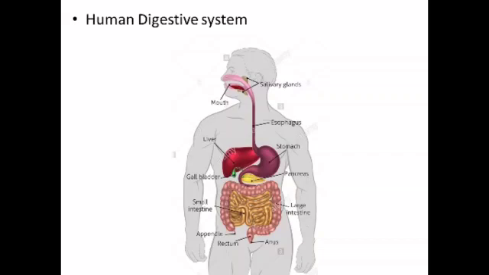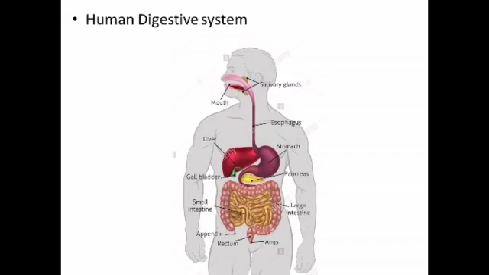The stomach is present on the left hand side of the abdomen. The food is churned in the stomach for nearly 3 hours. The food breaks into small pieces and converts into semi-solid paste. The wall of the stomach contains tubular glands which secrete gastric juices. The gastric juice contains dilute hydrochloric acid, enzyme pepsinogen, and mucus. The mucus protects the stomach wall from its own secretion of hydrochloric acid and pepsin.